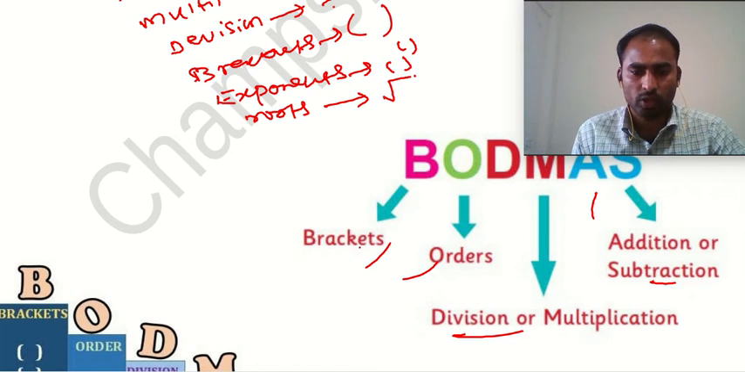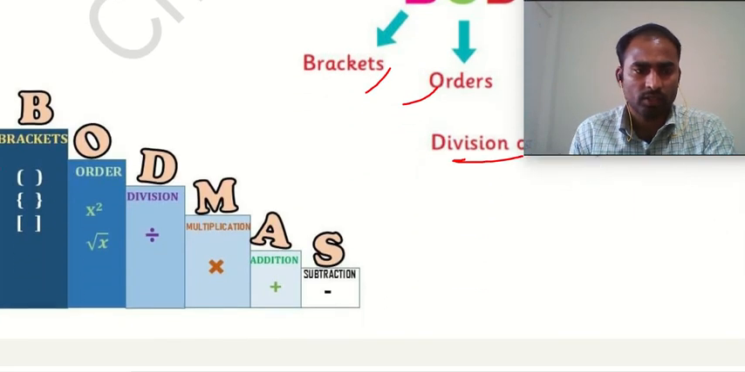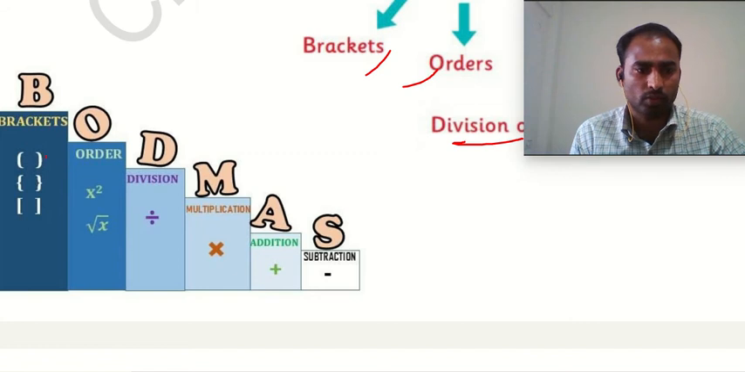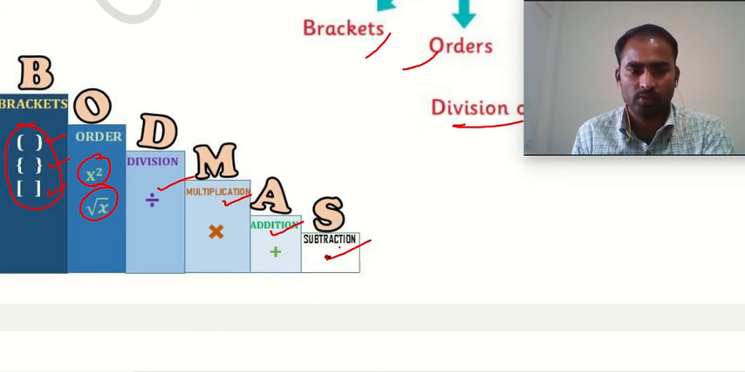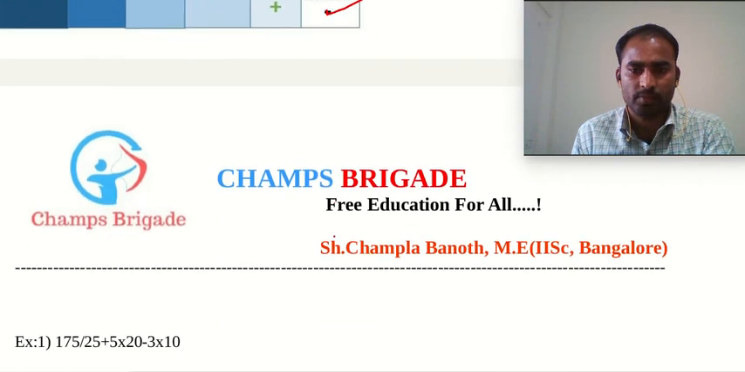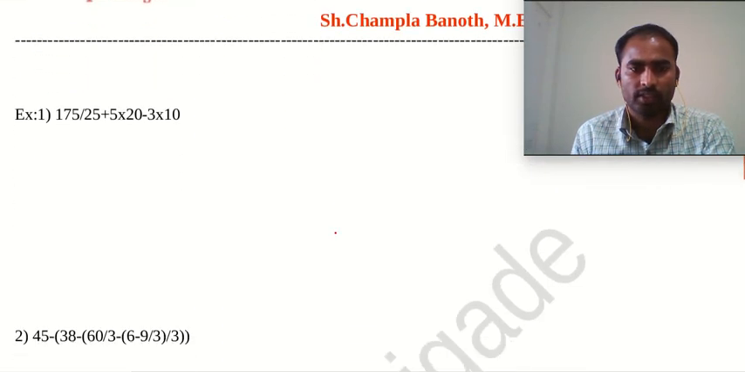Here bracket means, we have three types of brackets: round brackets, curly brackets and square brackets. We need to give the first priority to the brackets, which means we evaluate the expression in the bracket. Then we check for the orders, powers and square roots. Then we go for division, then multiplication, then addition. After that, the last priority is subtraction. So we will go with example problems.